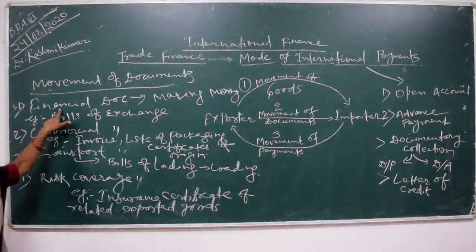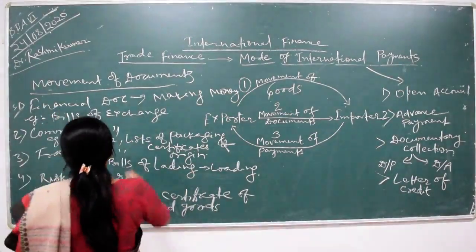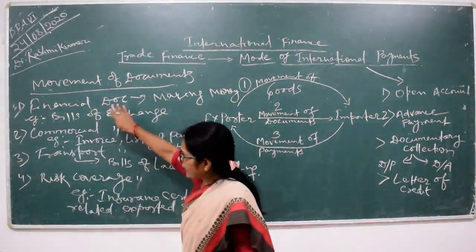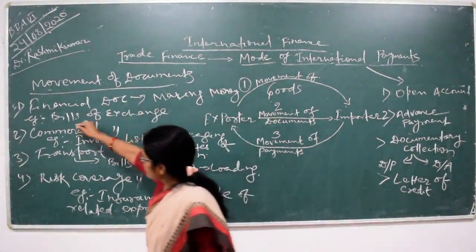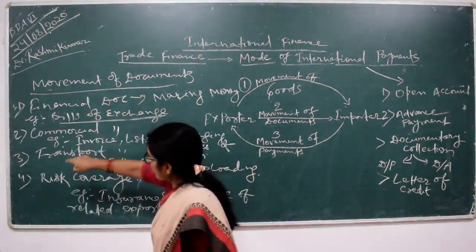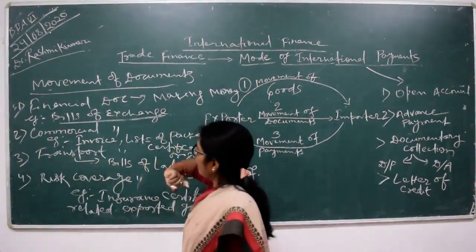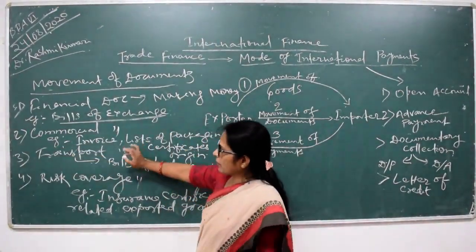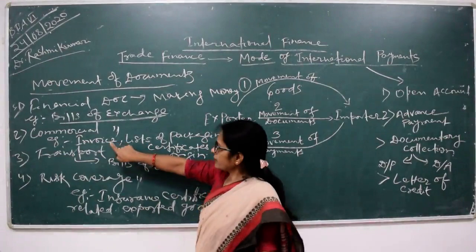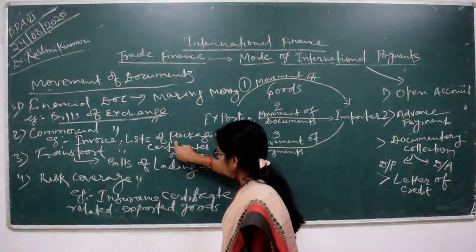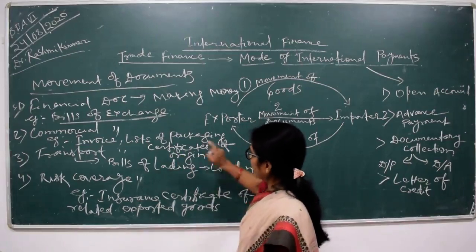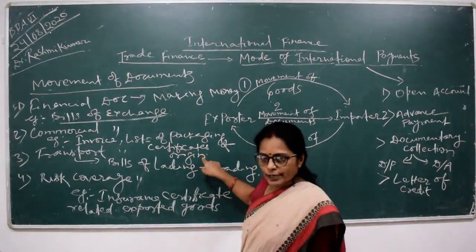So it is now clear how many types of documents there are. First one is financial documents. Second is commercial documents. The example of a financial document is bills of exchange. The example of commercial documents is the preparation of invoice, preparation of list of packaging, and also certificates of origin.